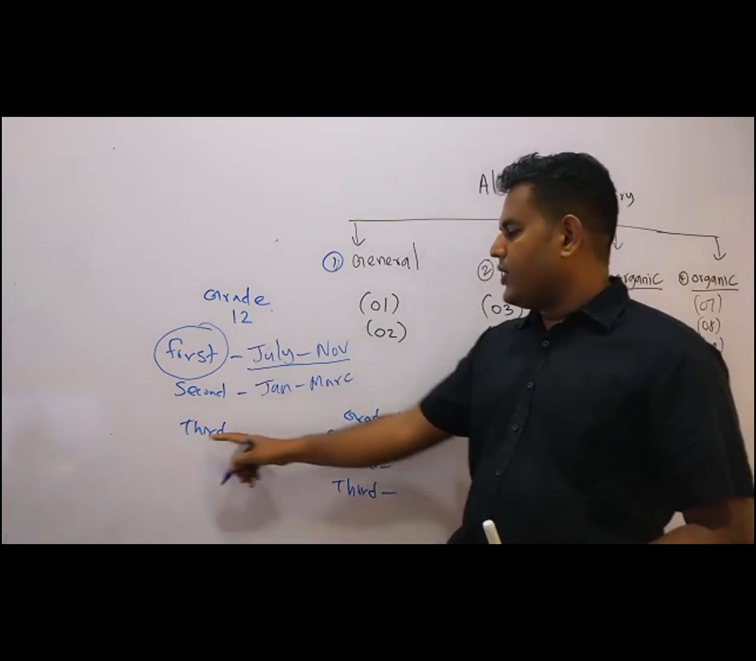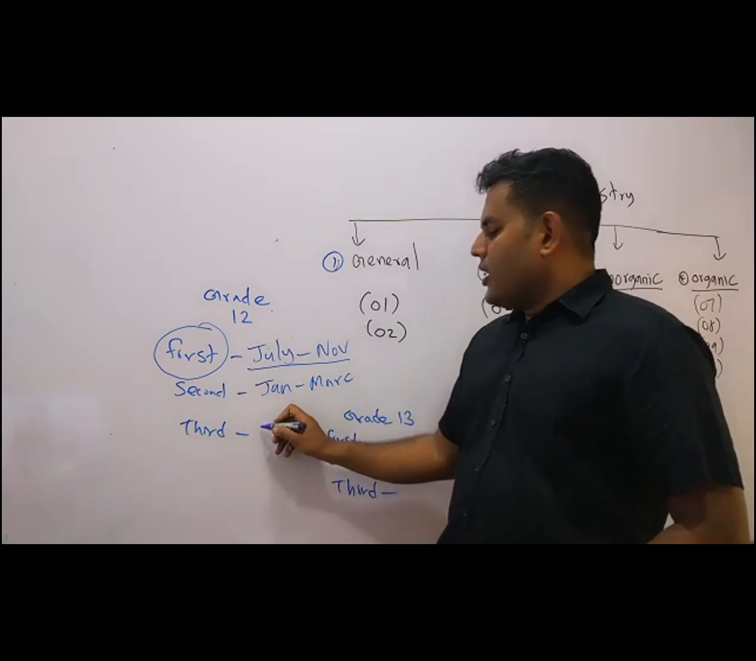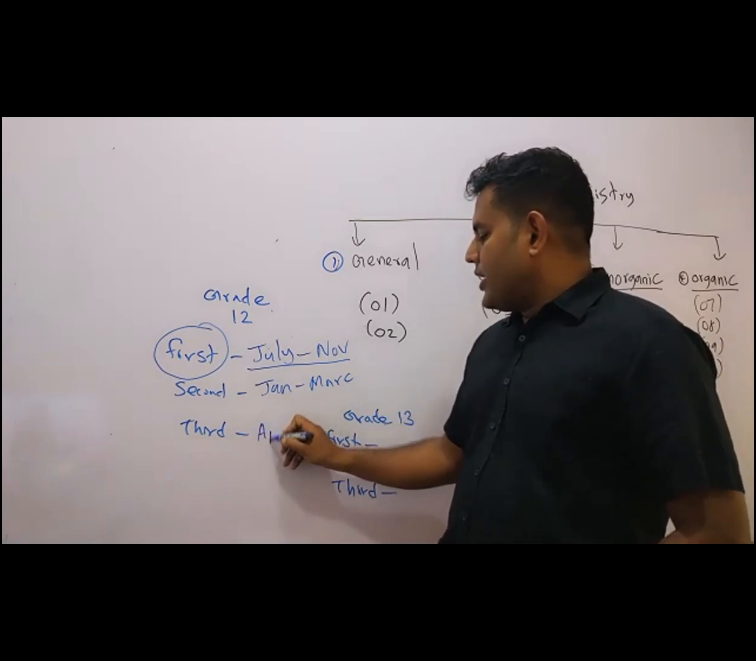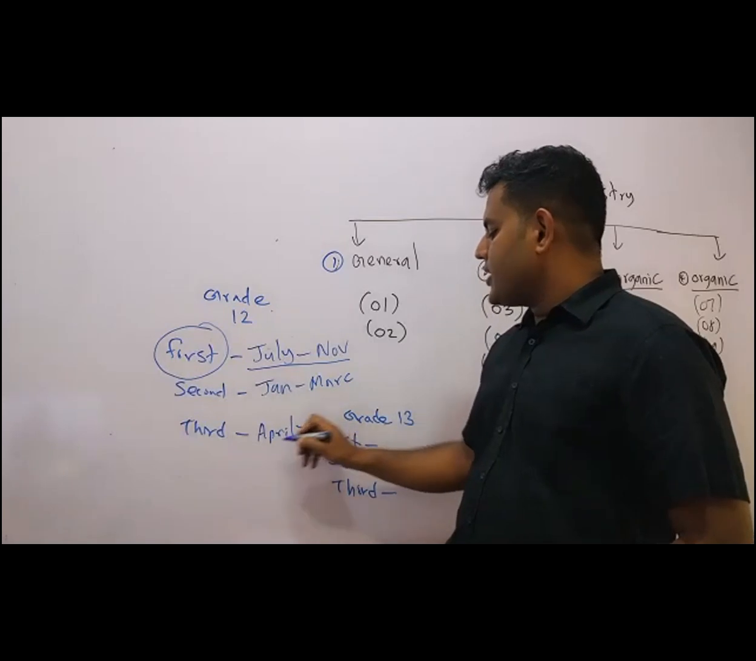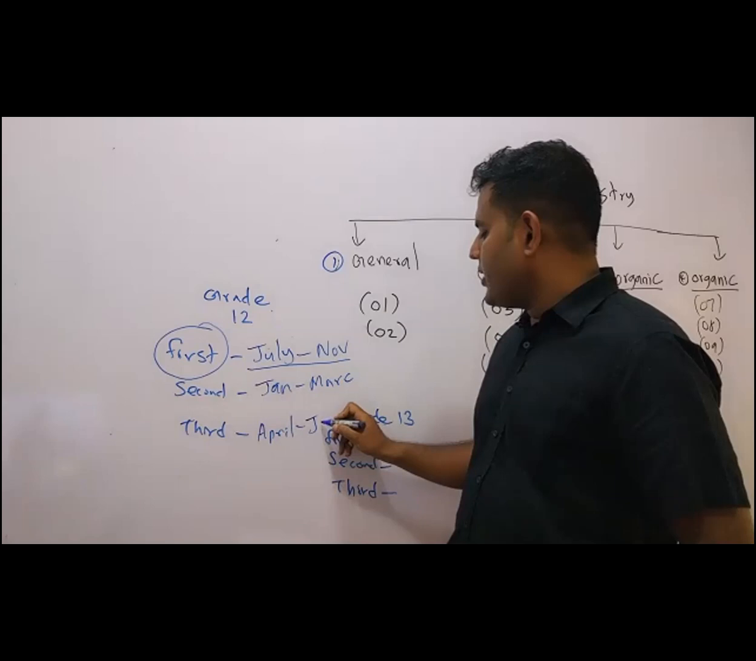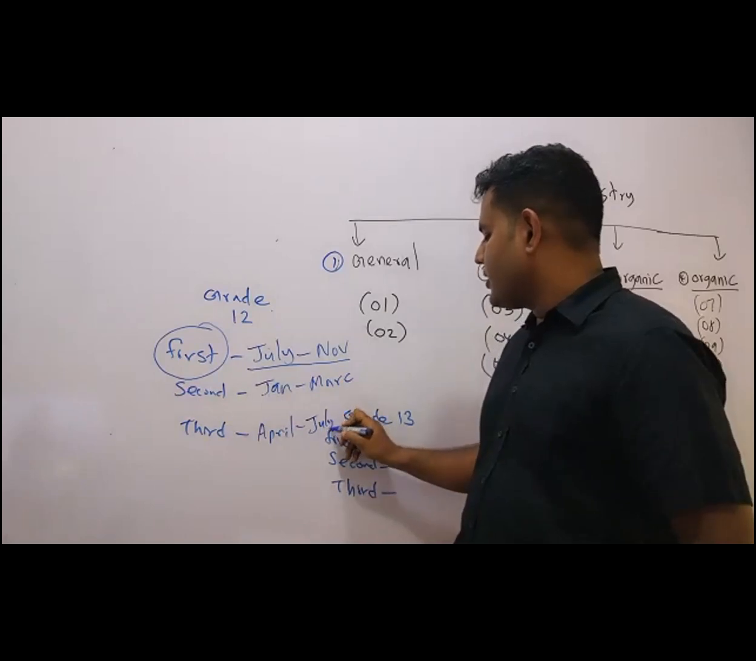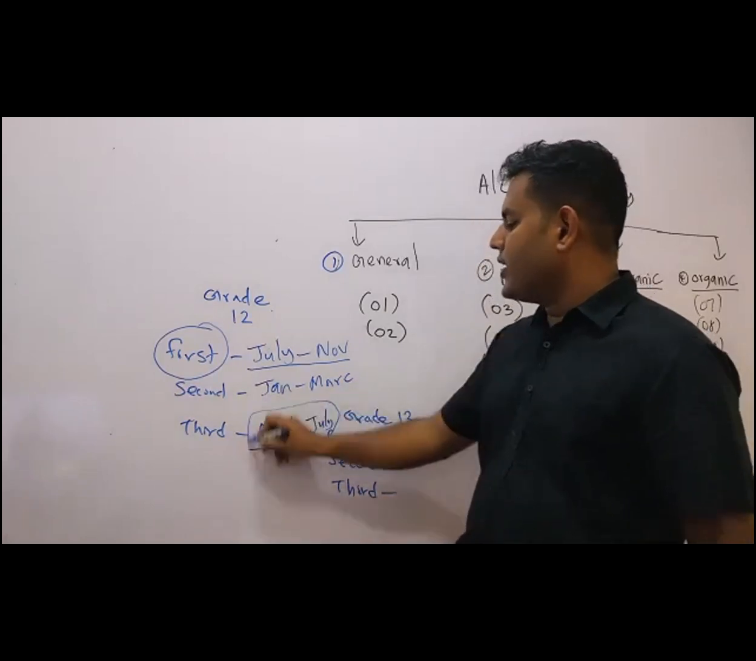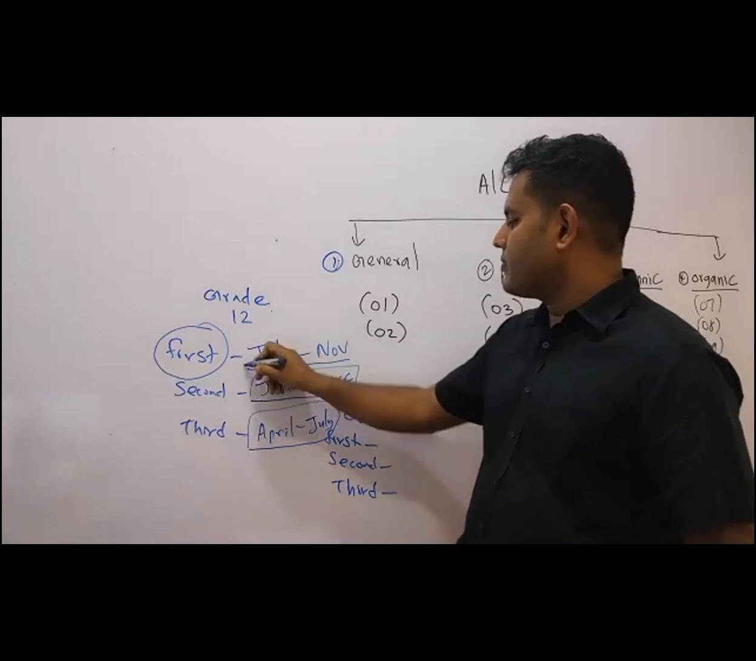Then grade 12 third term starts from April, after the April holidays. April to June or July. That is grade 12 third term.